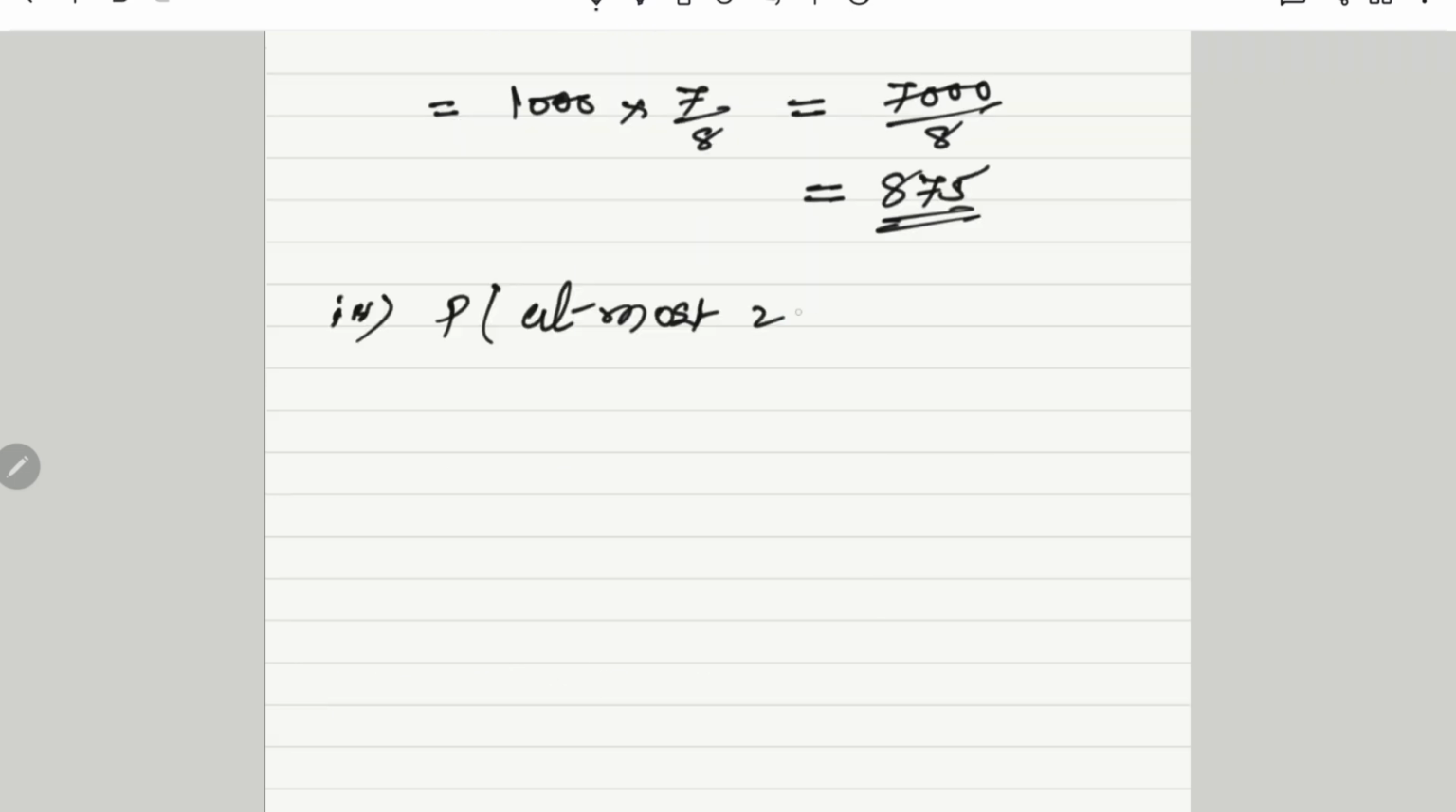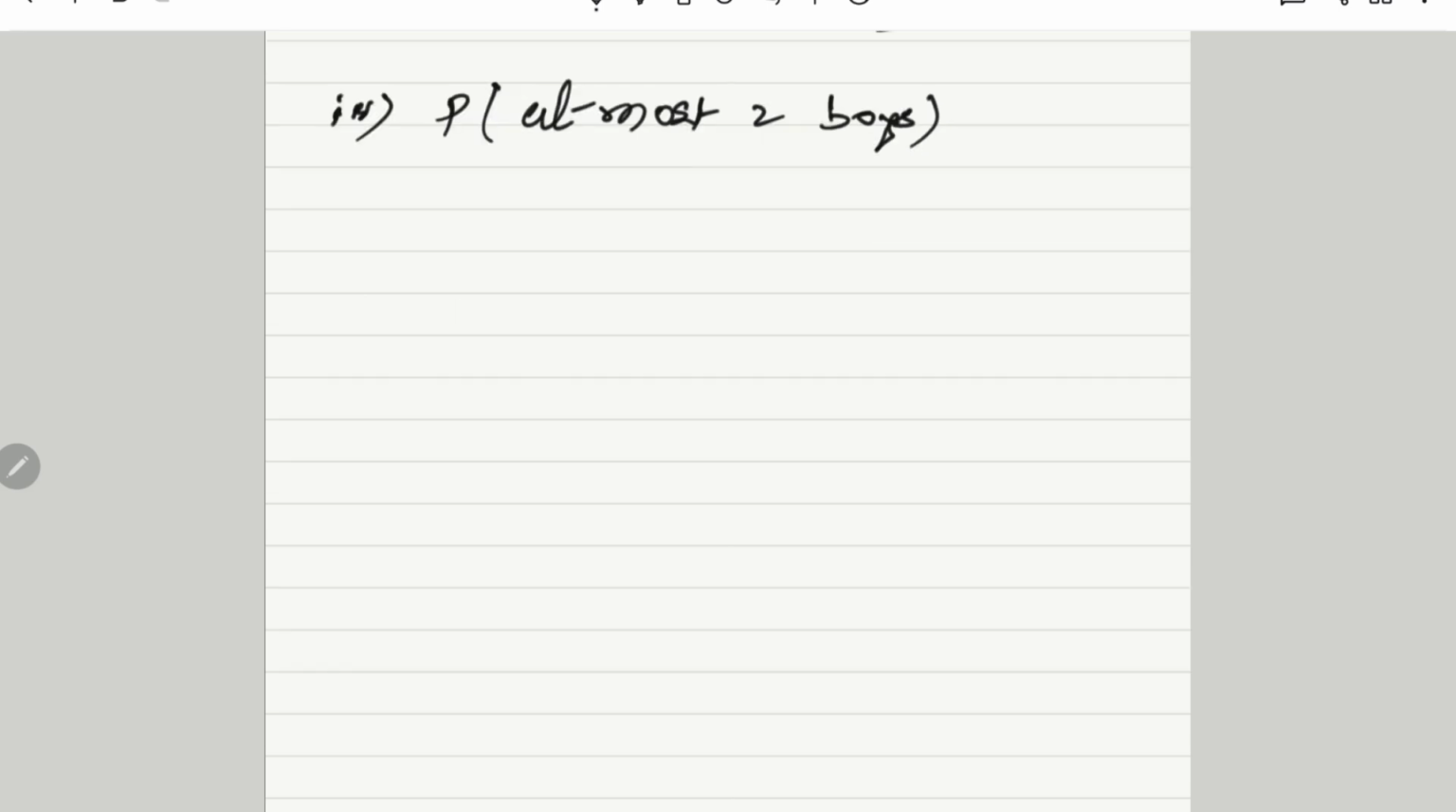Lastly, we find P of at most 2 boys. At most means maximum. Therefore, this is nothing but P of 0 plus P of 1 plus P of 2, means at most 2 boys, and therefore we try to find out the values of P of 0, which we have already calculated as 1 by 8.